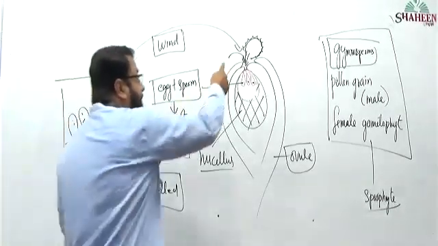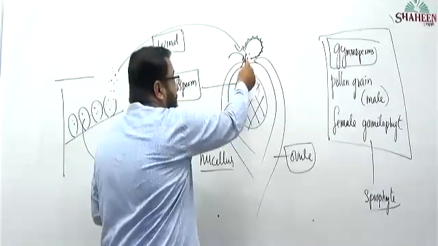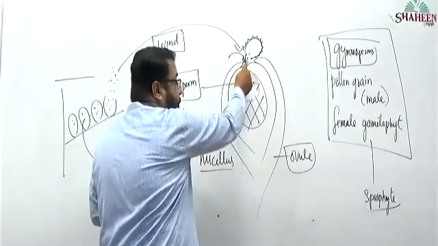Discharge their content. Gametes are released near the mouth of the ovule.